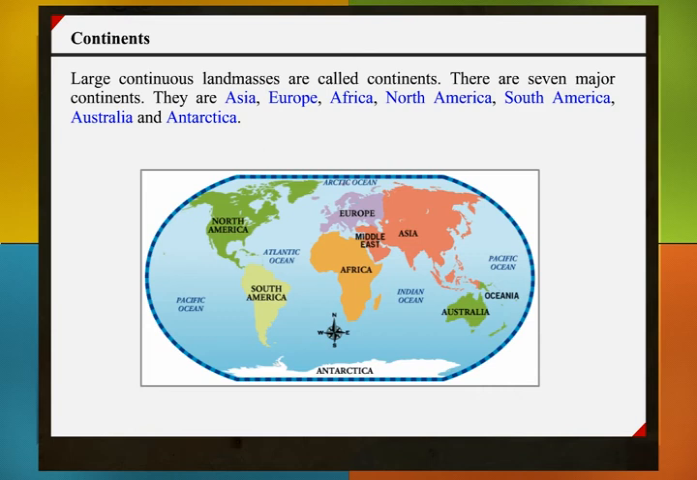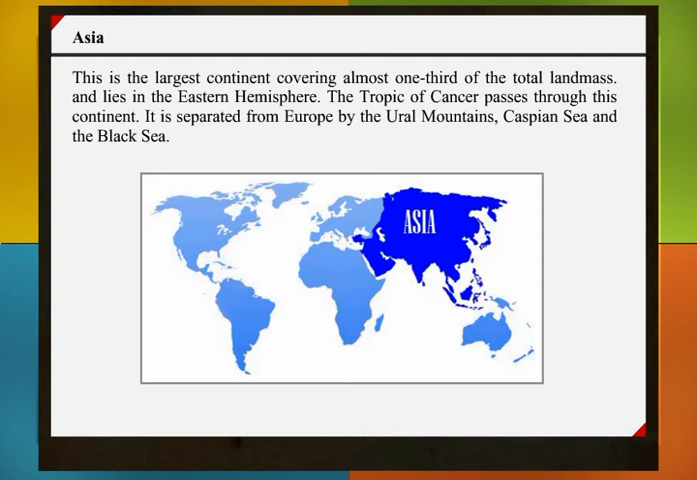Continents. Large continuous land masses are called continents. There are 7 major continents. They are Asia, Europe, Africa, North America, South America, Australia, and Antarctica. Asia. This is the largest continent, covering almost 1/3 of the total landmass, and lies in the eastern hemisphere. The Tropic of Cancer passes through this continent. It is separated from Europe by the Ural Mountains, Caspian Sea, and the Black Sea.